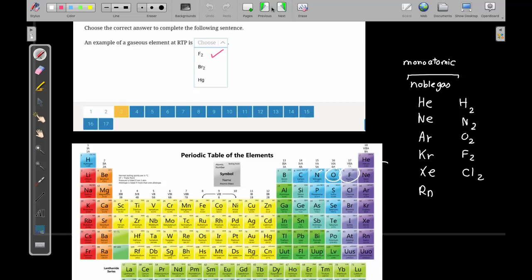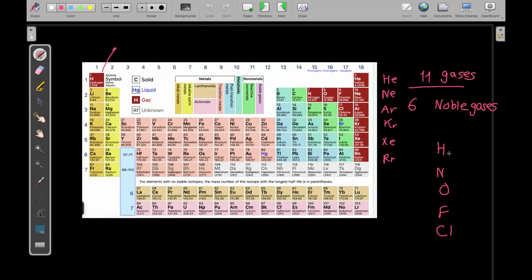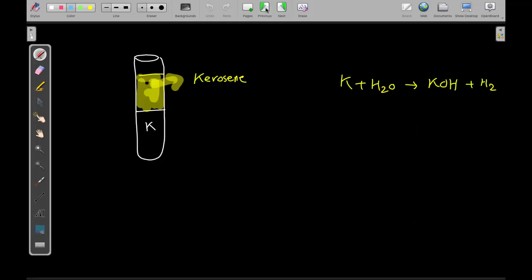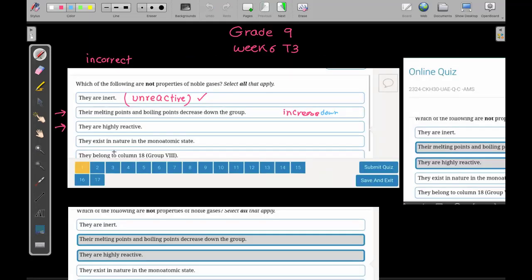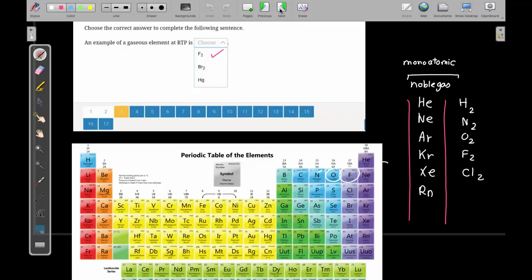This is fluorine, F2, one of the 11 ones that we said they are gases. 6 only are noble gases, the rest are gases, but not noble gases. When you write them, you write them as H2, N2, O2, F2, and Cl2 because they are what? They are diatomic. This one is not diatomic, this one is monoatomic. So the noble gases are monoatomic. Remember, we said this is monoatomic here in the first question. They are in monoatomic state. Here the non-noble gases are diatomic.